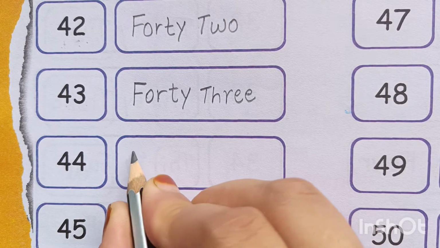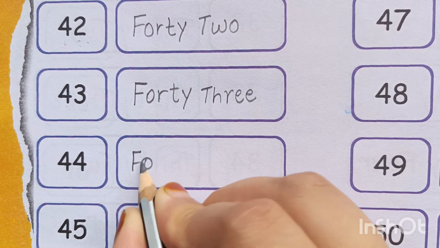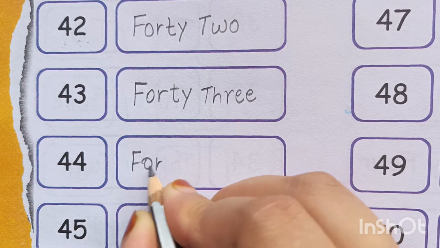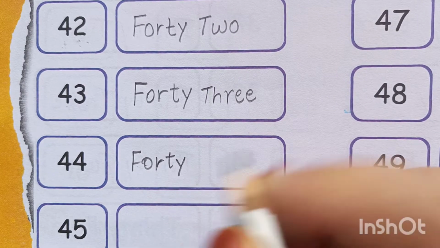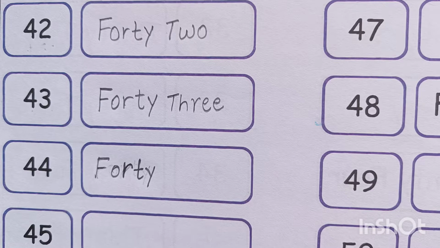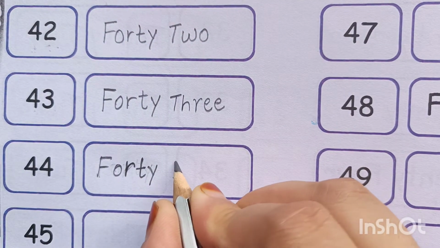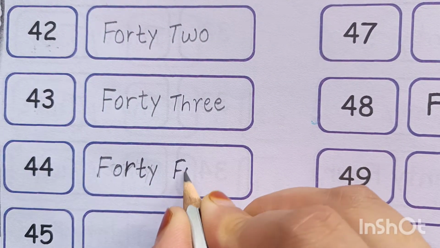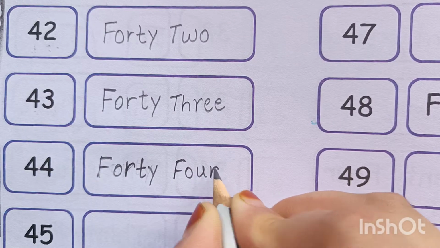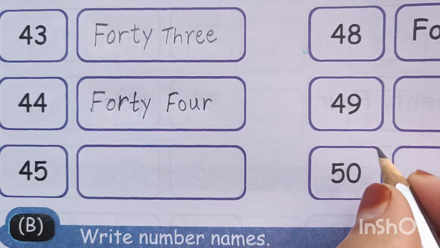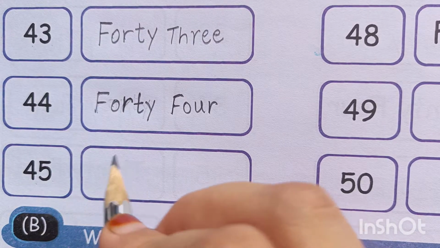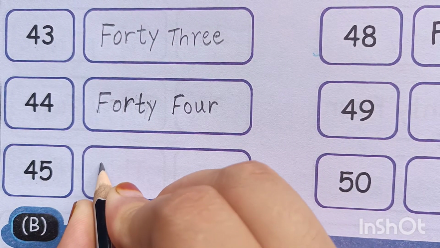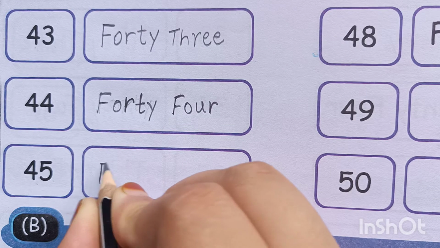44, it's written like this in its number name, forty-four. Now look here, 45. Now how will you write it in words?